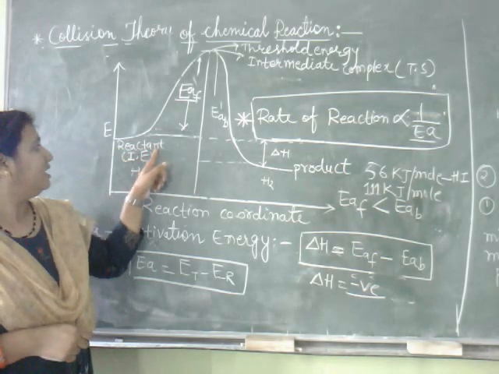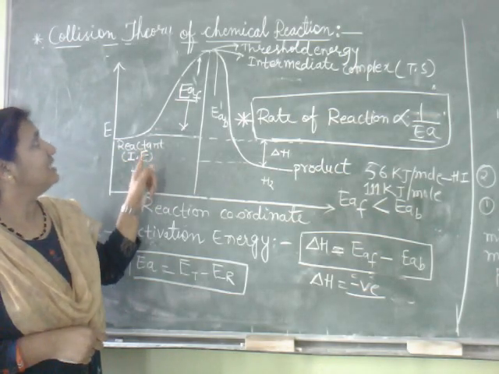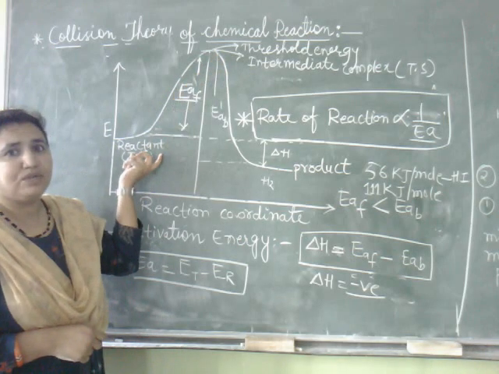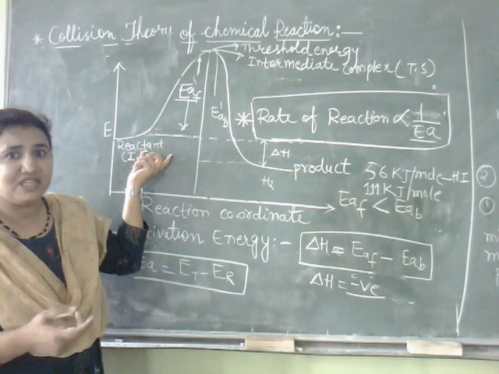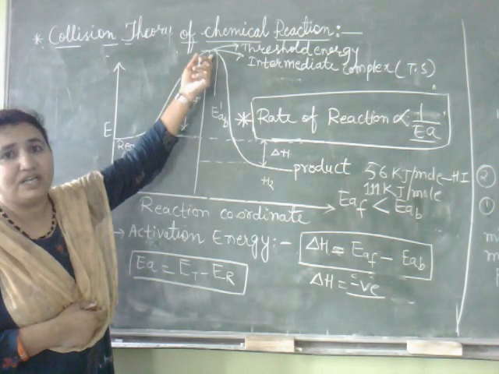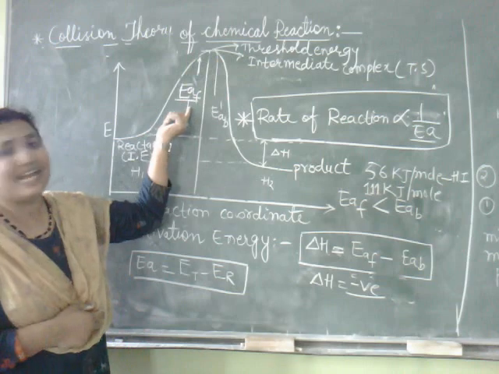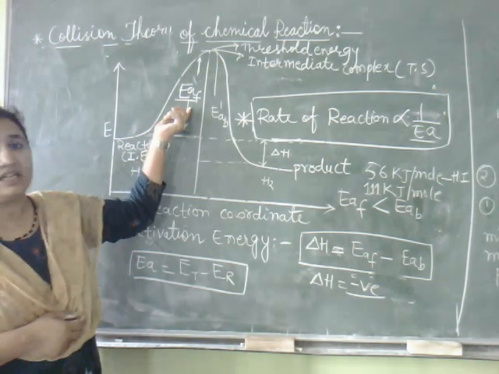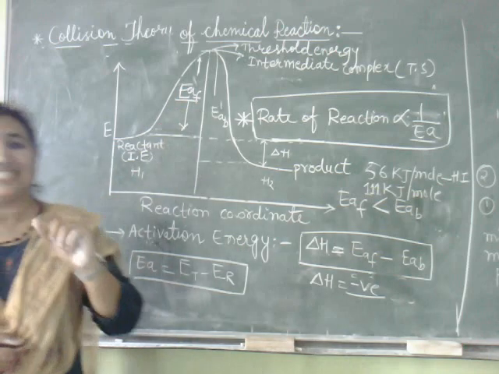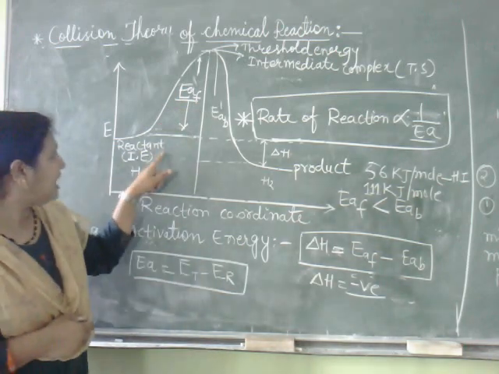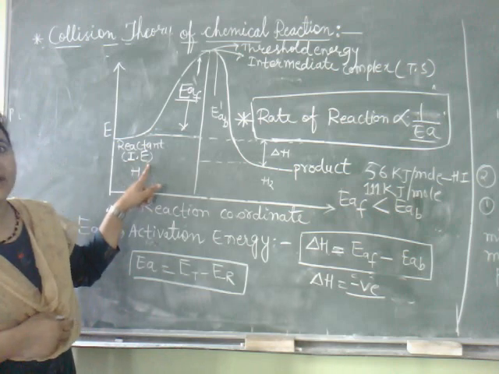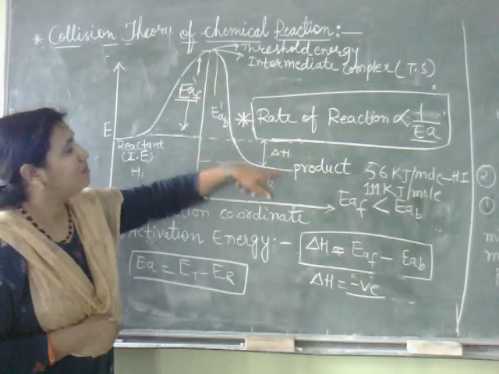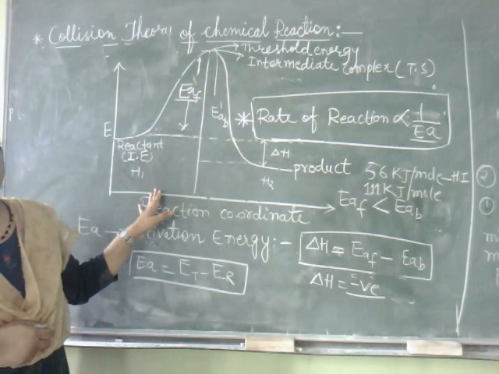This internal energy is always less than the threshold energy. So the reactant molecules need some extra energy to attain this threshold energy. That energy is activation energy. The definition: the minimum extra energy that the reactant molecules acquire to attain the threshold energy or to form the product is called activation energy.